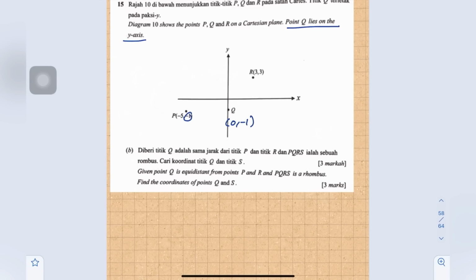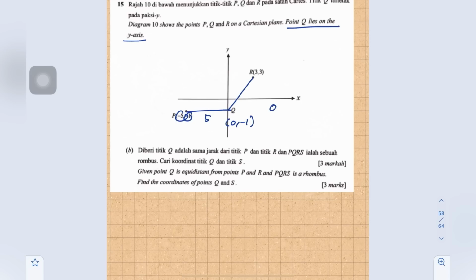But actually we can test whether this is true or not, because given Q is equidistant from point P and point R. The distance PQ is 5. For distance QR, we can test by using the distance formula.